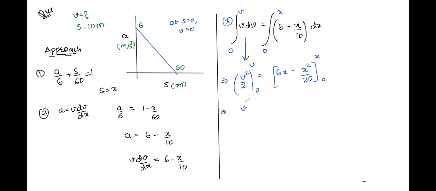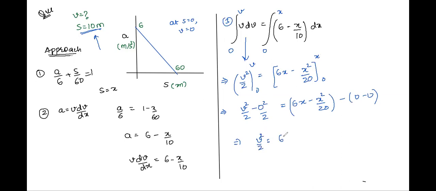Yes, sir. Now, v square by 2, substituting the limits, minus 0 square by 2, is equal to 6x minus x square by 20, and the other limit will be 0, right? So we have now the two expressions given. So now what do we need to find out? At what value of displacement do we need to find out velocity, Atul? 10 meters. Let's do it. v square by 2 is equal to 6 into 10, that is 60, minus 10 square, that is 100, upon 20.